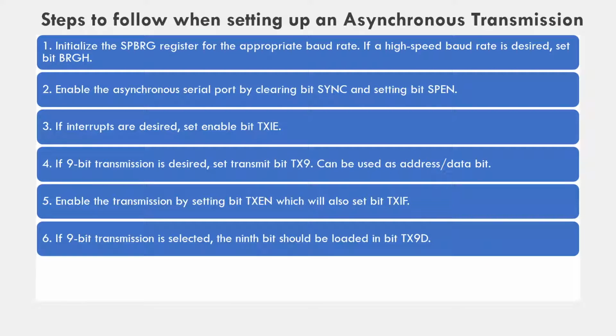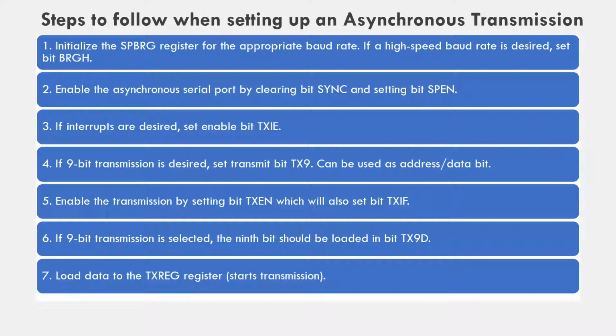Step number 6, if ninth bit transmission is selected, the ninth bit should be loaded in the TX9D bit. Step number 7, load data to the TXREG register and start the transmission. Once the transmission is done, when the TXIF flag gets set, again load the next data in the TXREG register and wait for the TXIF flag to get set.